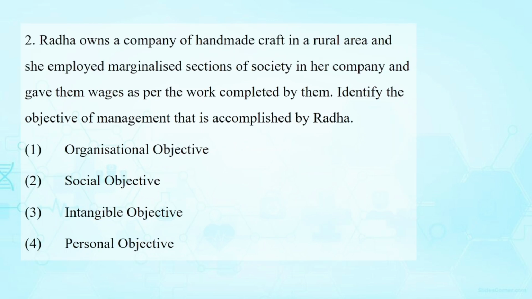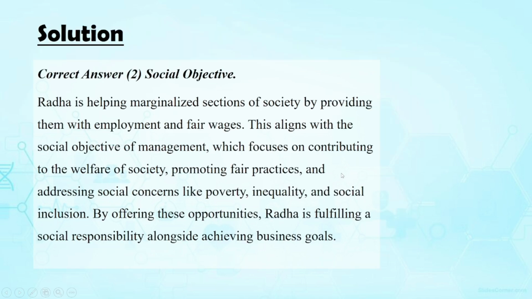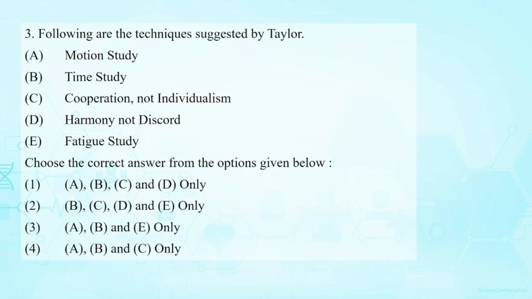Radha owns a company of handmade craft in a rural area and she employed marginalized sections of society in her company. Marginalized sections, that is the key concept, and gave them wages as per the work completed by them. Identify the objective of management that is accomplished by Radha, that is social objective. Please remember the answer. Radha is helping a marginalized section, social objective.